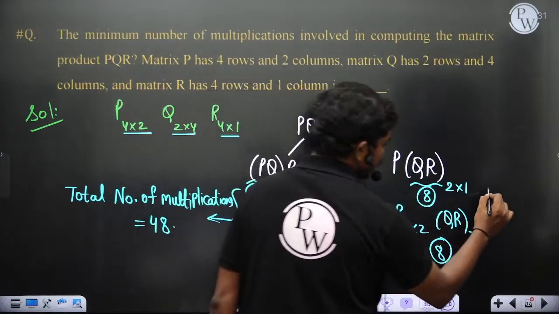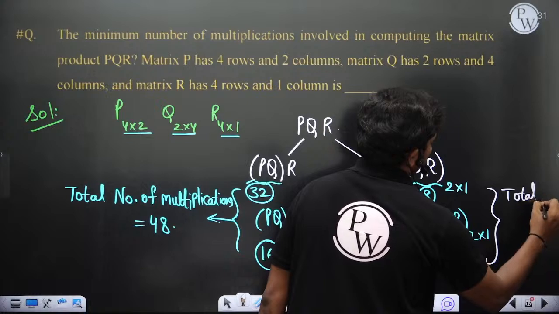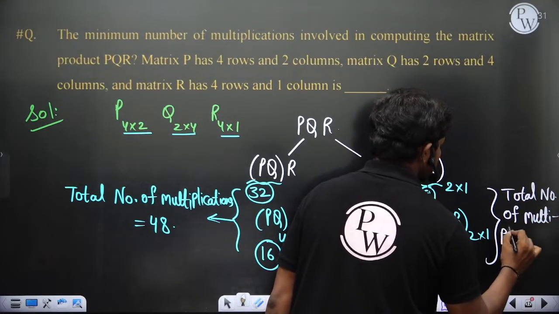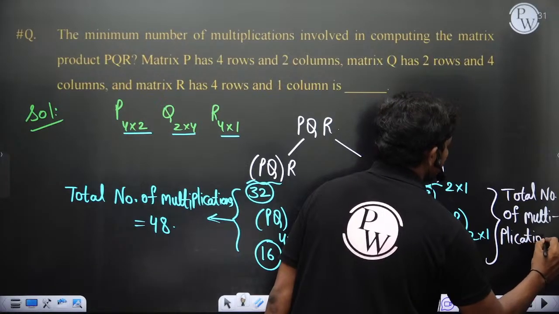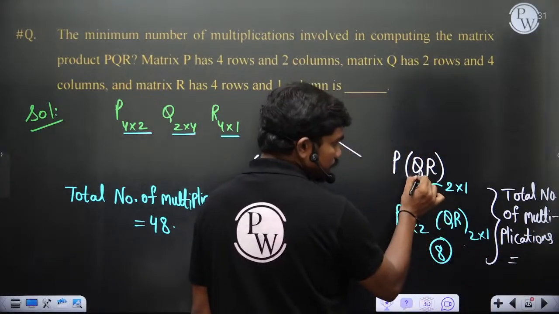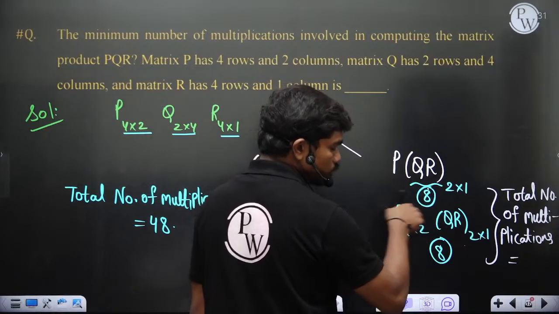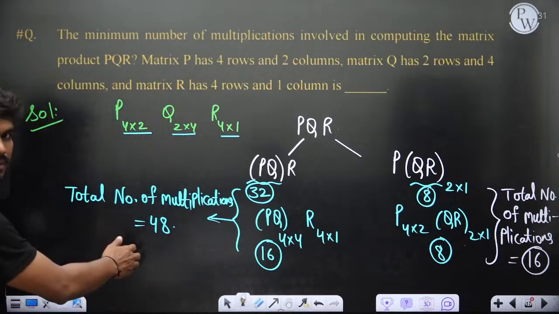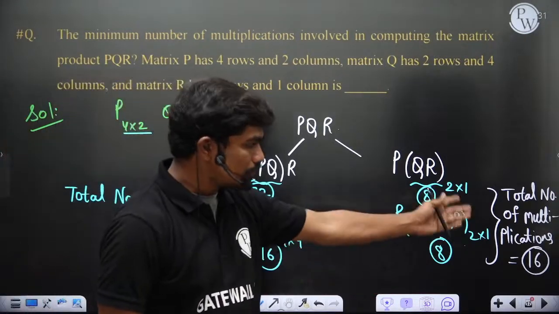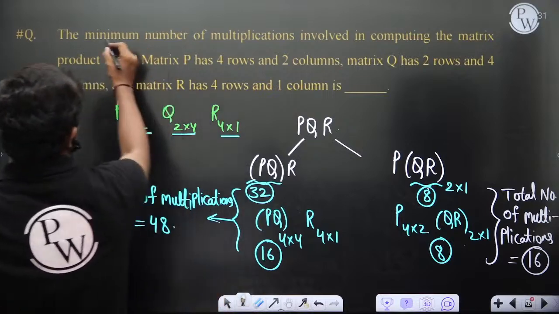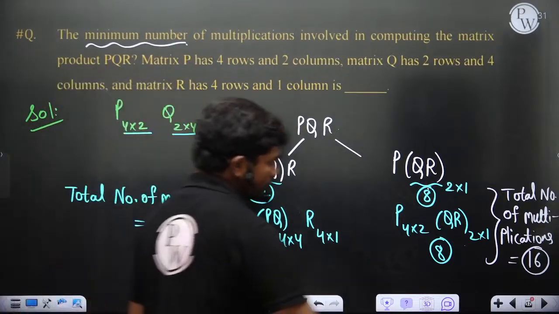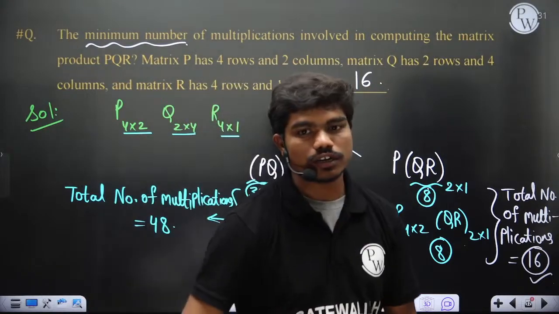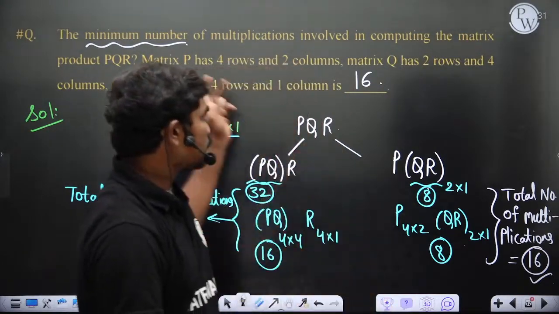So the total number of multiplications you need in this case is equal to how many? 8 first of all to calculate QR, and then one more 8 multiplications to multiply this, so a total of 16 multiplications. Okay, so in one particular way you are getting 48 multiplications, and in another way you are getting only 16 multiplications, and in the question they have asked for the minimum number of multiplications, so ultimately this is 16. Okay, this is also a previous GATE question, so I have just put it here. 16 multiplications is the minimum number of multiplications in order to multiply those 3 matrices.